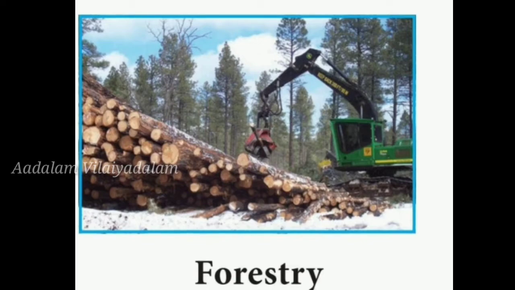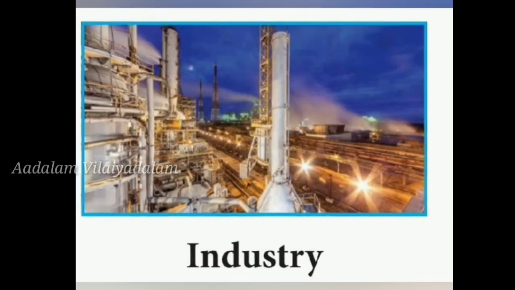Secondary sector, that is the industrial sector. In this, goods and commodities are produced by transforming the raw materials. So important industries are iron and steel industry, cotton, textile, jute, sugar, cement, paper, automobile and other small scale industries. So in the secondary sector, industries are the main function, right? So the raw materials will be transformed. Many commodities are produced, like cotton, textile, jute, sugar, all these.